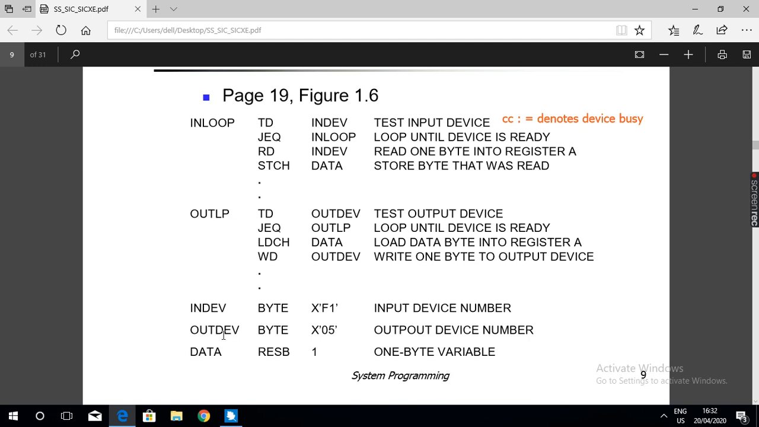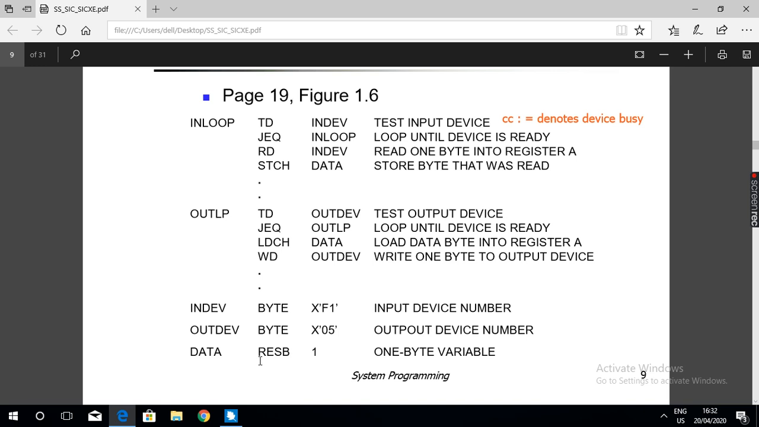So OUTDEV is the label for the device number 05. INDEV is the label for the input device number F1. F1 is the input device, and 05 is the device number for the output device. Next, we want to store temporary data in some memory location, so for that we are defining one more variable.